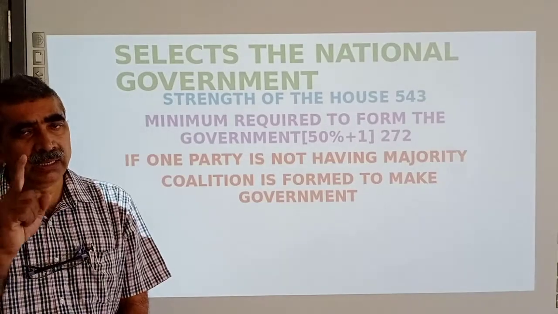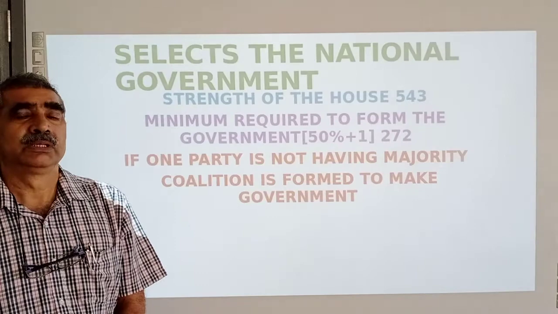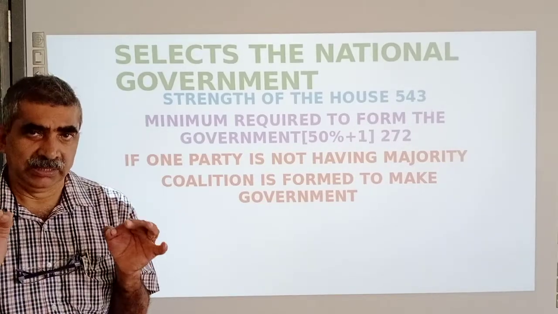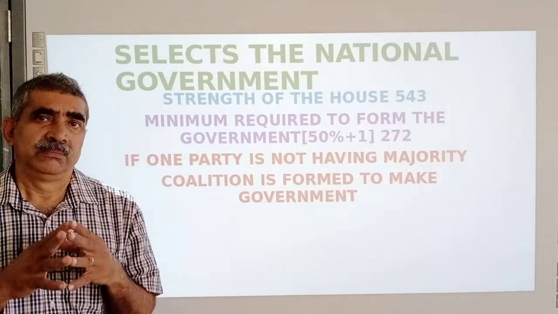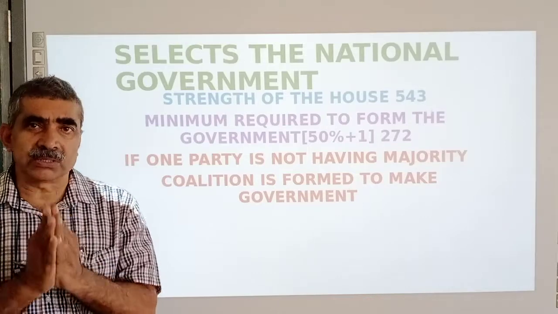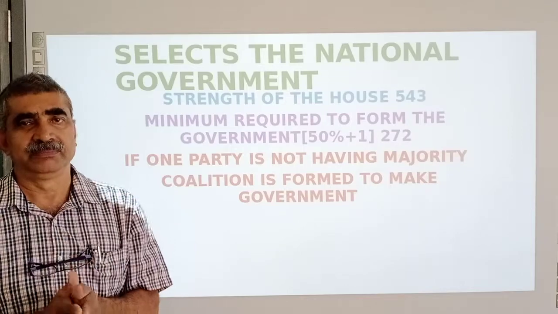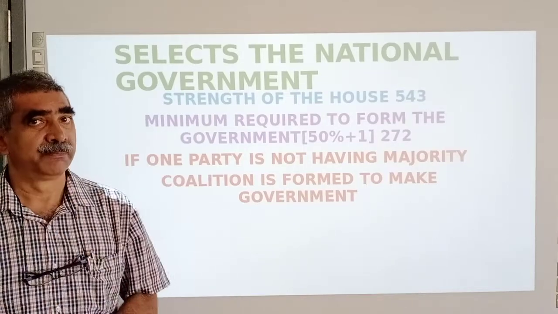The central executive remains in power if a majority of members in Lok Sabha support the government, not of Rajya Sabha, Lok Sabha.